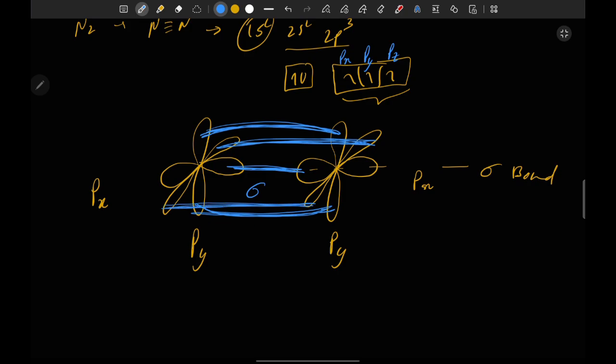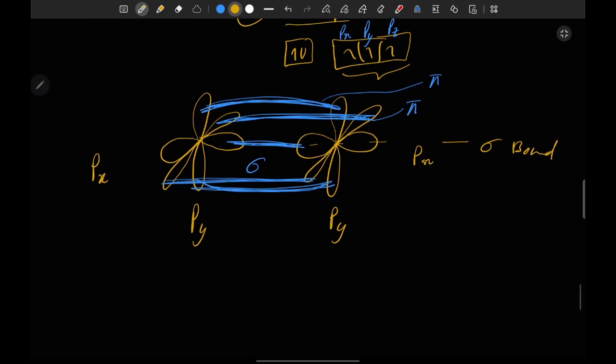Okay, so this is the first pi bond and this is the second pi bond. So now we have a triple bond between the N2 molecule. As you can see here, the y orbital is overlapping with the y orbital and the z orbital is overlapping with the z orbital because they are in the same direction and perfect orientation. Like x cannot overlap with y, and y cannot with z. It means orientation is very important, as I explained earlier.